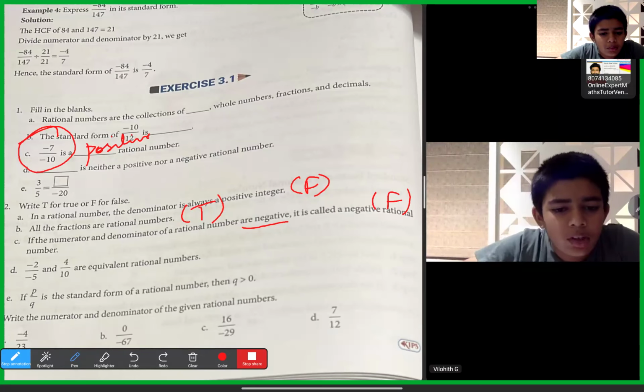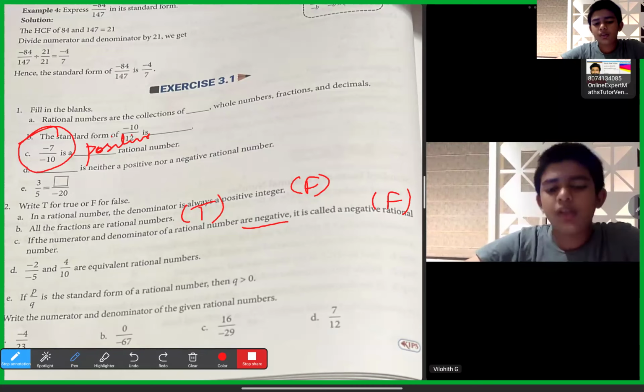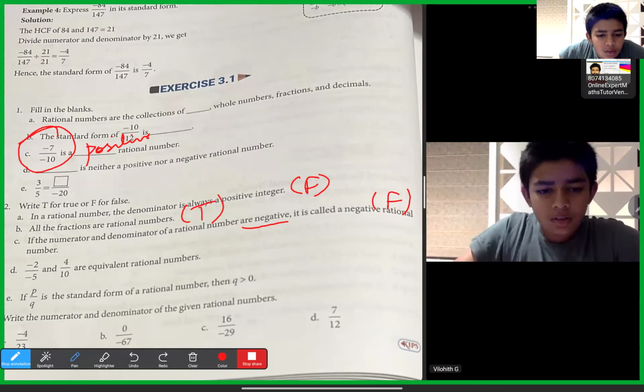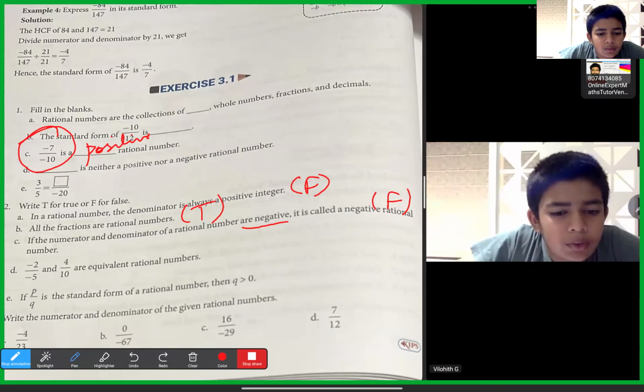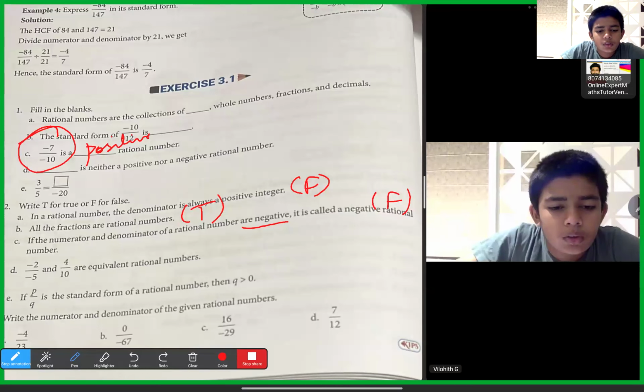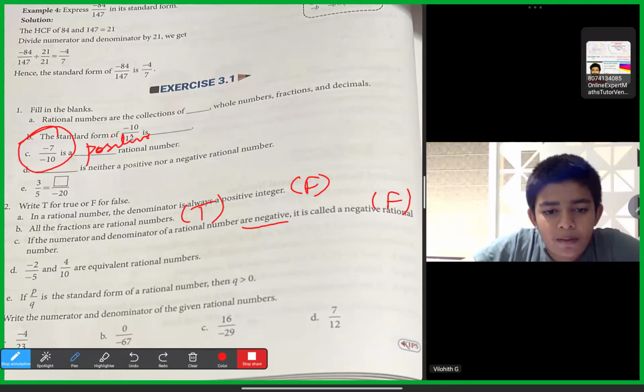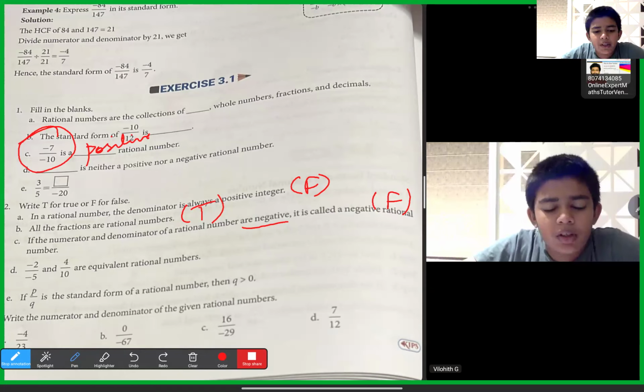Sir, true. Minus 2 by minus 5 and 4 by 10 are equivalent rational numbers. So how?